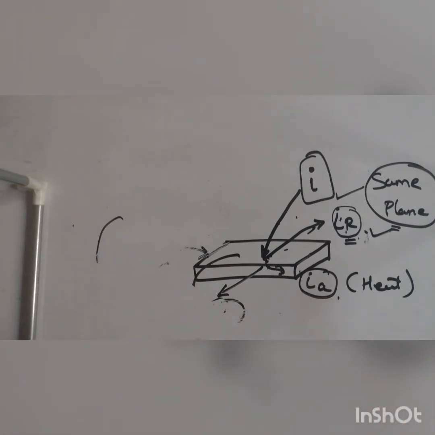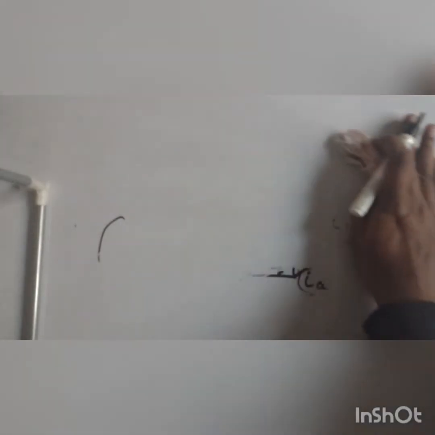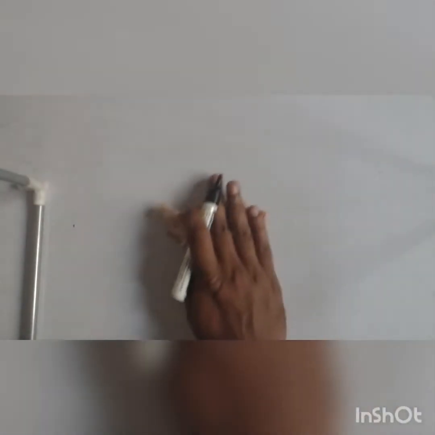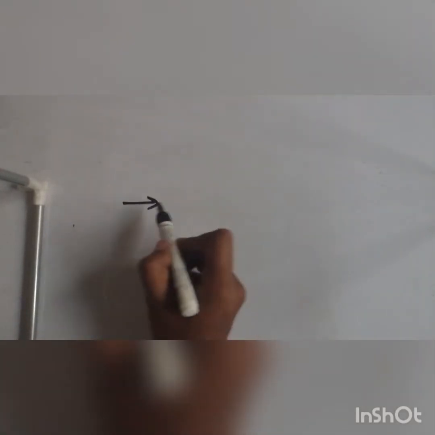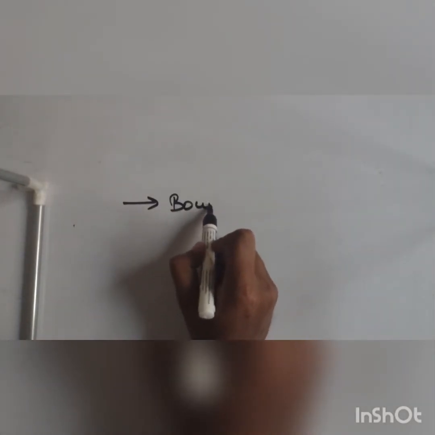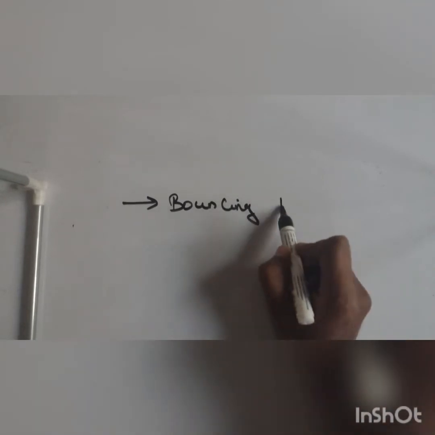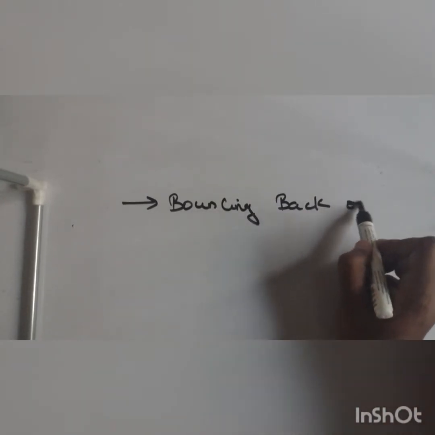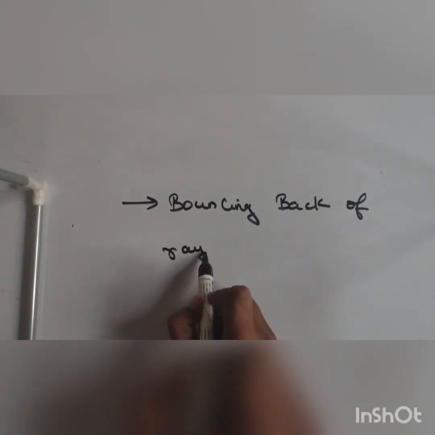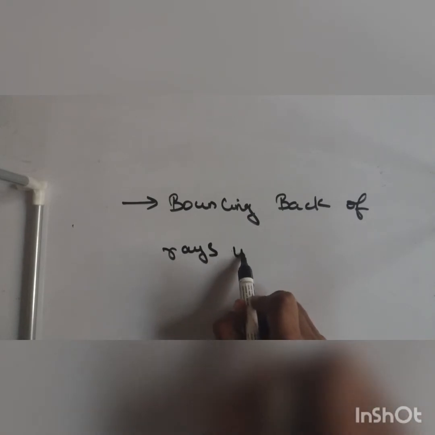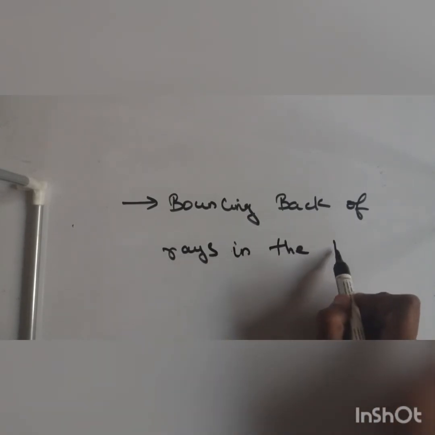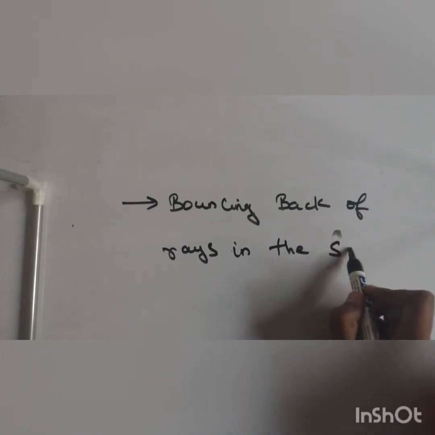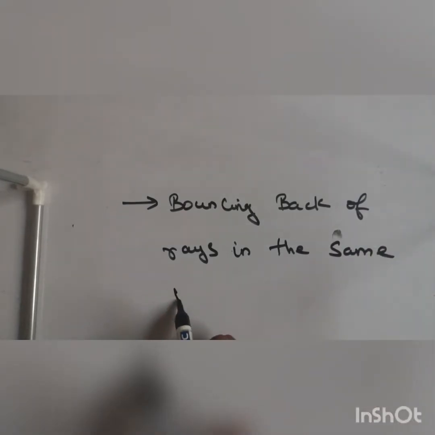I hope you understood where reflection comes from. Now we will define reflection. There is a very primitive definition in your textbook. What do you mean by reflection? Bouncing back of rays in the same plane. Understand this.